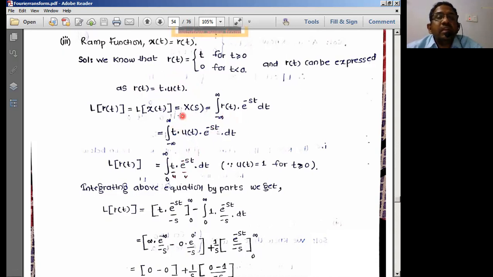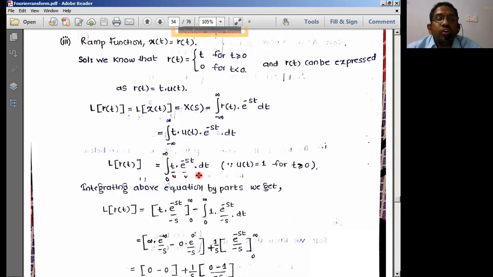So I can simply write the Laplace transform of this ramp signal r of t, X of s, using the general formula: the integral of t into u of t into e power minus st dt, because we know that u of t extends from 0 to plus infinity. So one integration is simply going to be solved very easily. Right, so t into e power minus st dt is the form I am going to have.